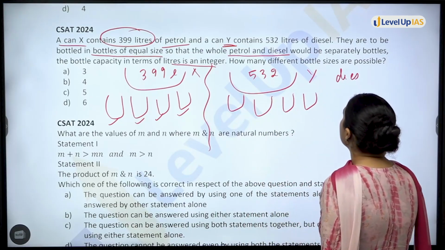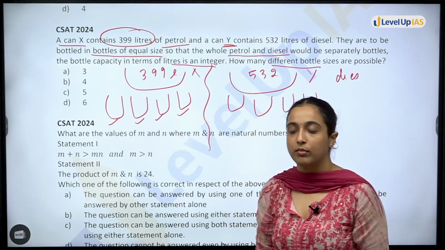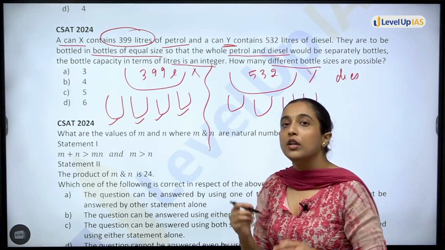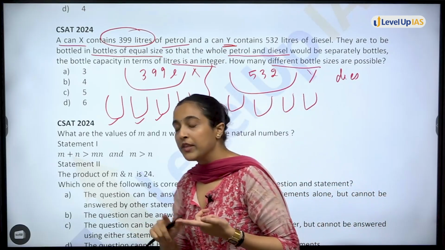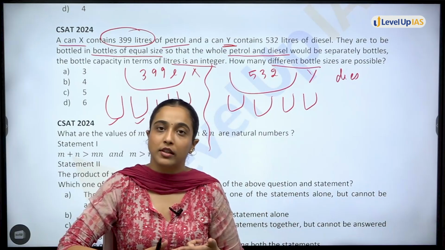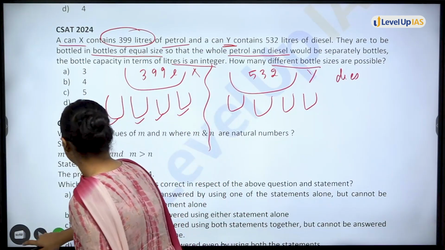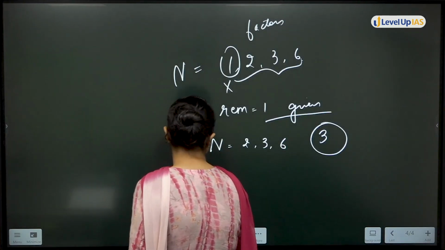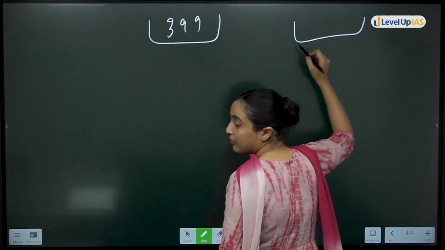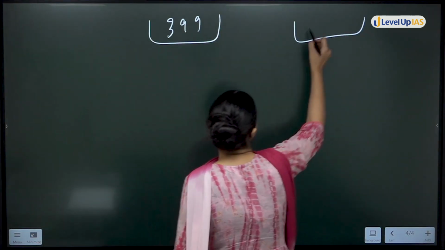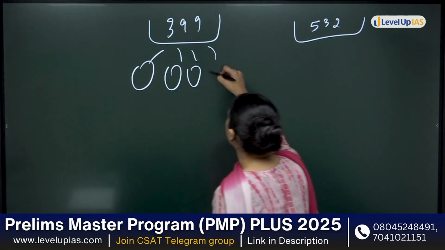How many different bottle sizes are possible? Again, you see, the examiner is not asking how many bottles are possible, but how many different bottle sizes. As I just said, I can bring a 1 liter bottle, a 2 liter bottle also. How many such bottle sizes can I bring? Okay, so in this question, 399 liters and 532 liters, in different small bottles.